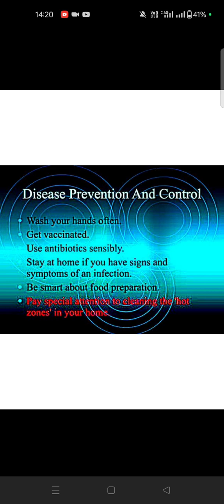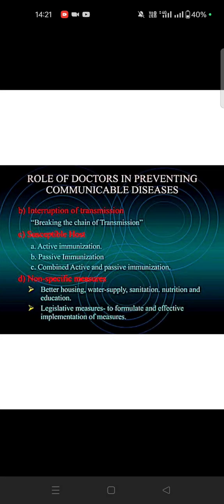Watch for signs and symptoms if you're getting an infection. Be smart about food preparation. So pay special attention to cleaning the hot zones, please. Okay, this is: don't share personal items like toothbrush, comb, razor blade, and avoid sharing drinking glasses. Okay, control of the reservoir means early diagnosis, precise treatment, epidemiologic investigation, then isolation, prevention and control measures, notification, isolation, quarantine. So just remember this for your COVID, then you can try the prevention and control.